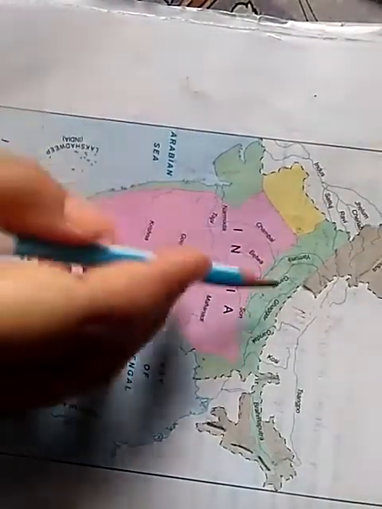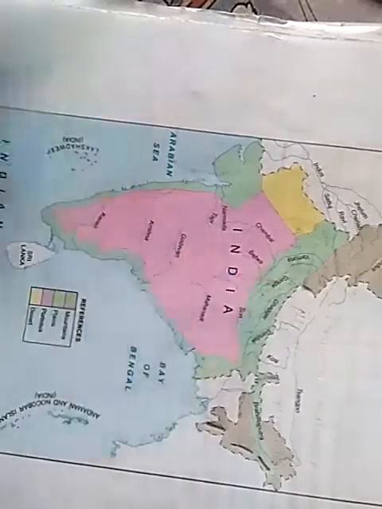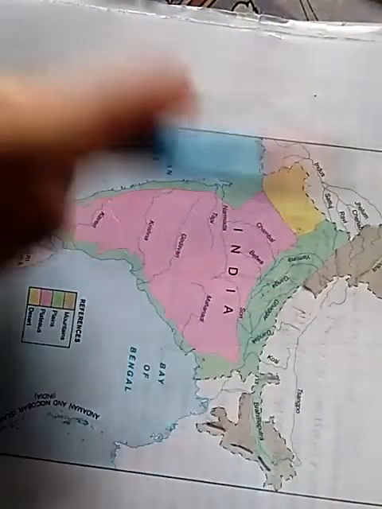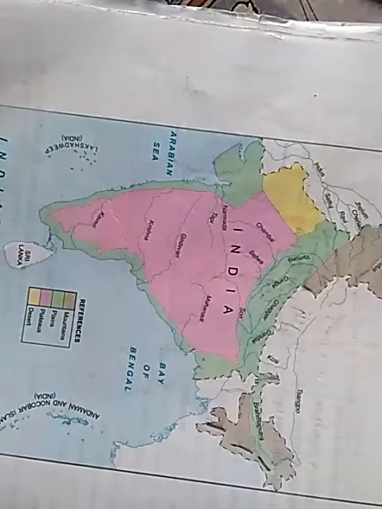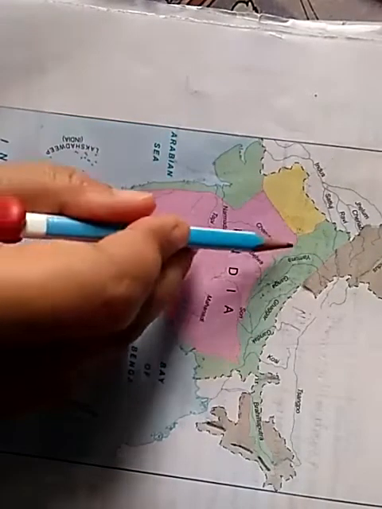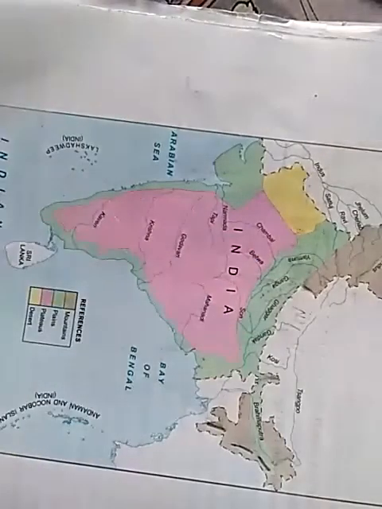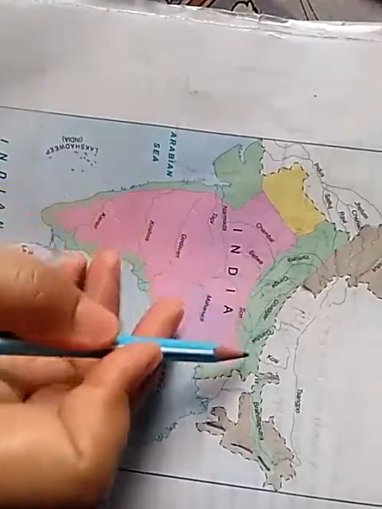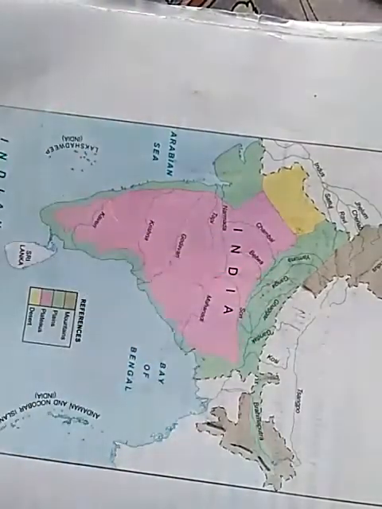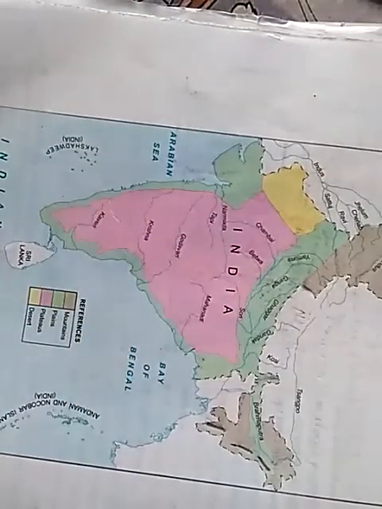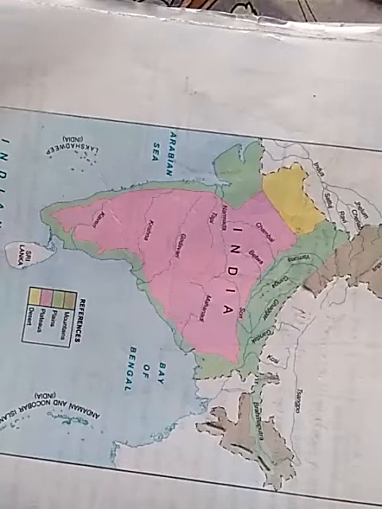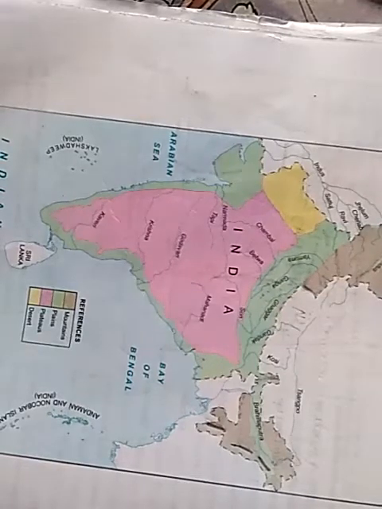It has adequate water supply and a favorable climate. So children, it is agriculturally a very productive part of India.